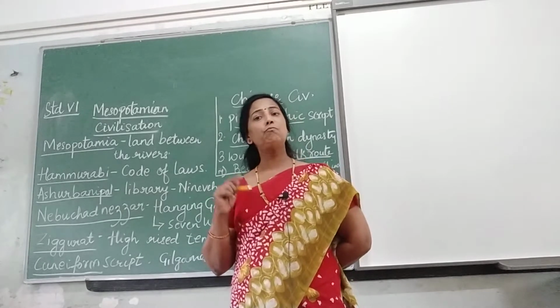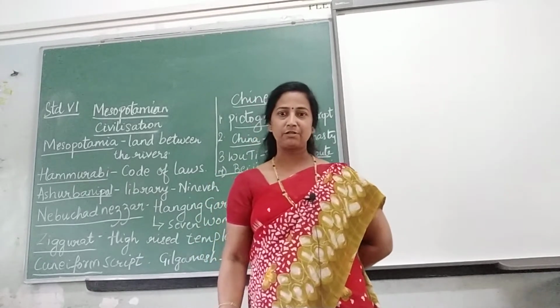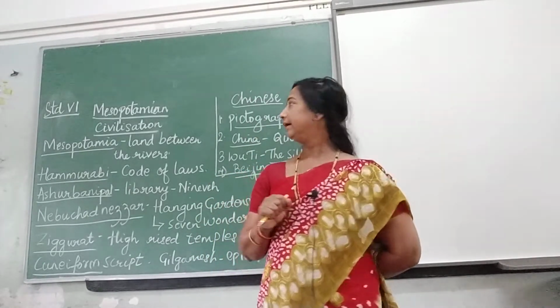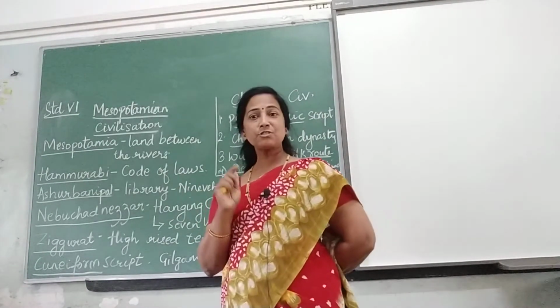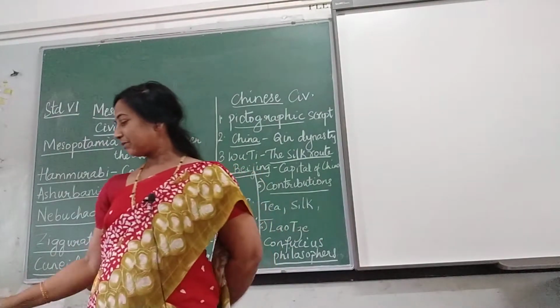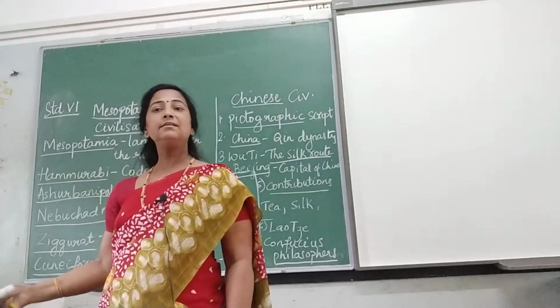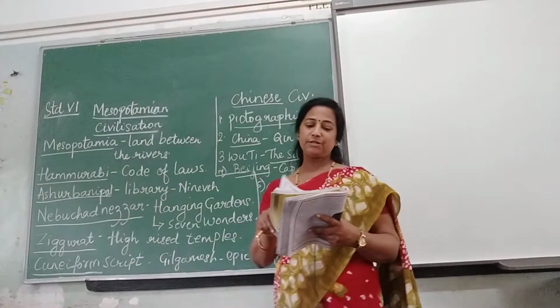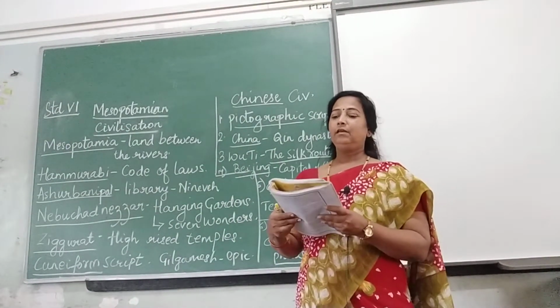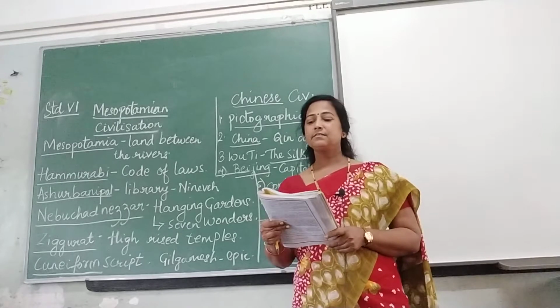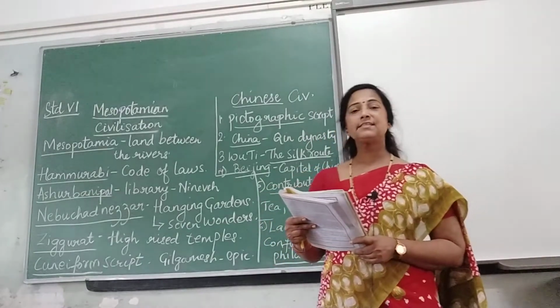Okay. Now let's move on to the next civilization. Which is the next civilization? It is the Chinese civilization. You have to study 6 civilizations, right? So now moving on to the Chinese civilization. Let's see what is given in your text. The country that lies to the east of India is China.